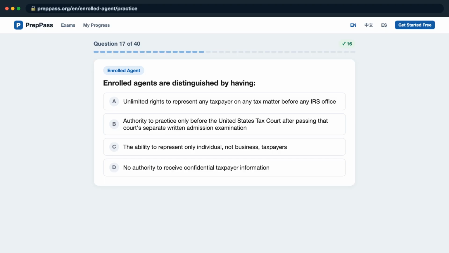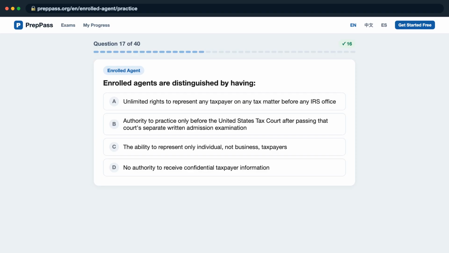Question 17. Enrolled agents are distinguished by having, is it A, unlimited rights to represent any taxpayer on any tax matter before any IRS office? B, authority to practice only before the United States Tax Court after passing that court's separate written admission examination? C, the ability to represent only individual, not business, taxpayers?